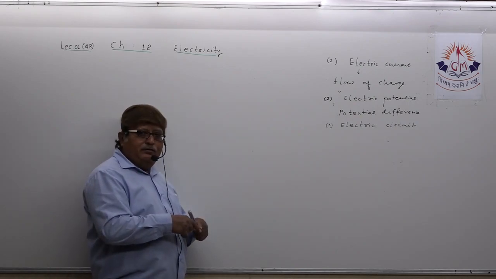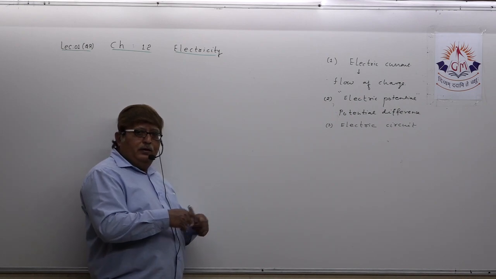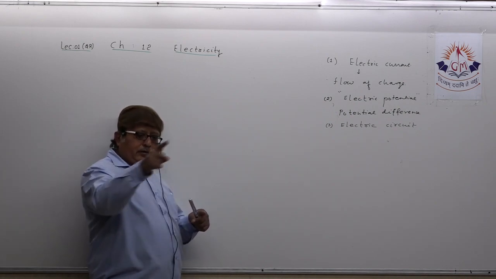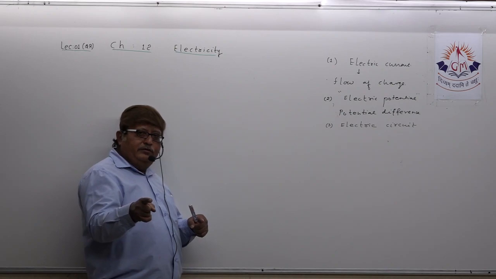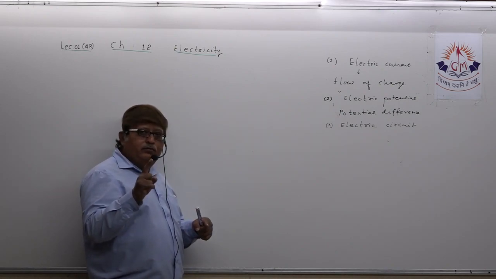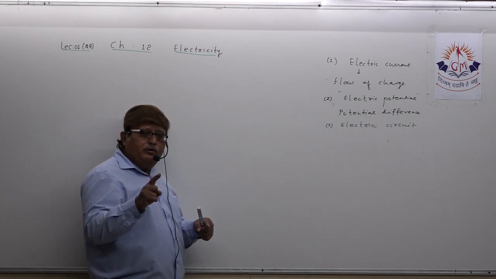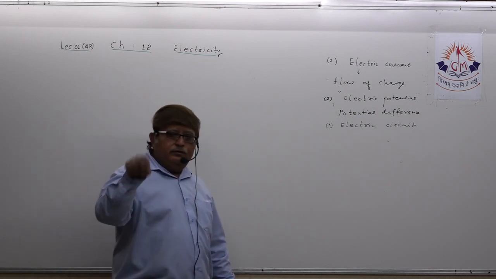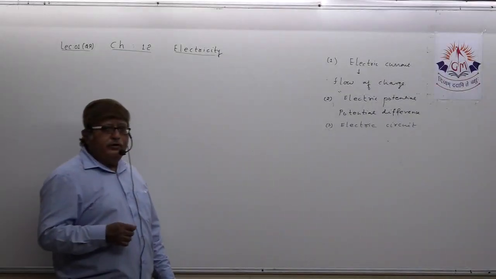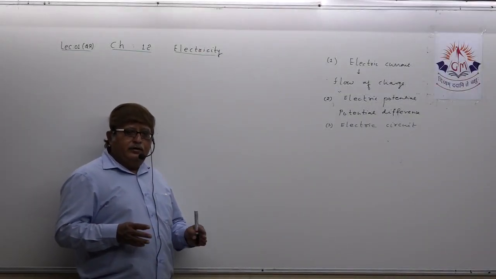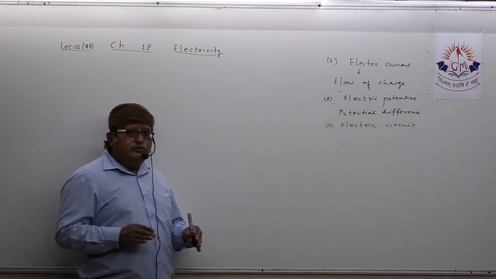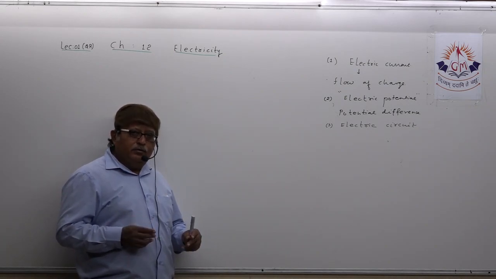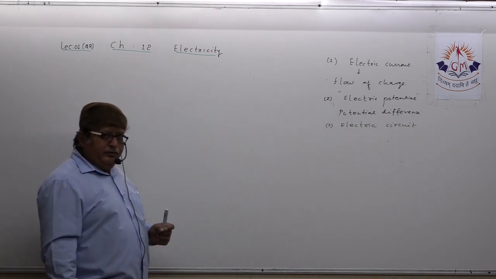How will you define electric circuit? A device designed for continuous, unbroken flow of electric current, meaning continuous unbroken passage of electric current, is known as an electric circuit.